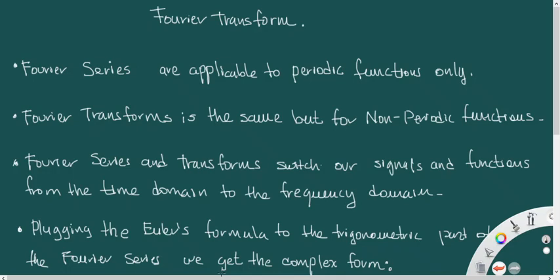The Fourier series, the topic that we already covered, are applicable for periodic functions only. If you know, the periodic functions are those where omega is equal to 2 times pi times the frequency.